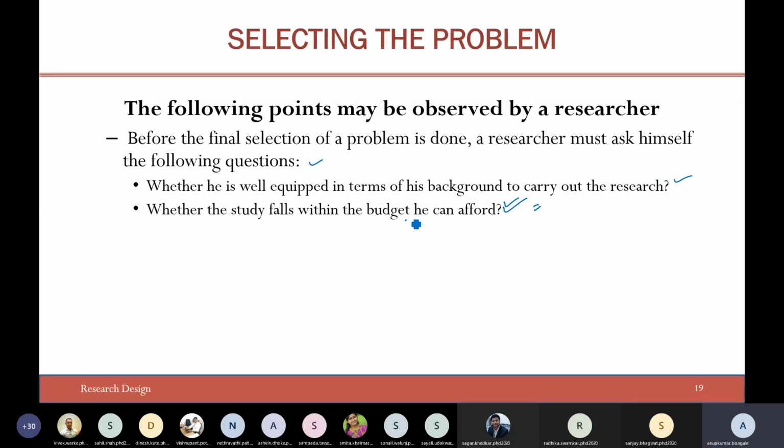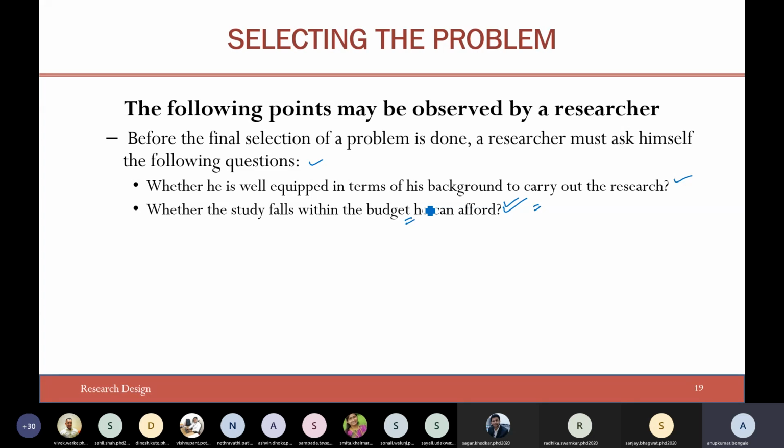But you should also think of budget. I'm talking about bare minimum budget, even for funding for conferences and your itinerary. Whatever the research may be, all researchers have to do it, but you should not end up in a situation where you need a hefty amount for conducting the experiments, or hefty resources which are not available. You should think twice before formulating your problems as well as objectives.